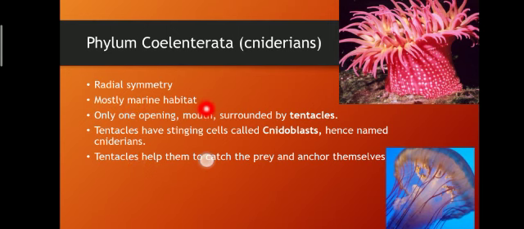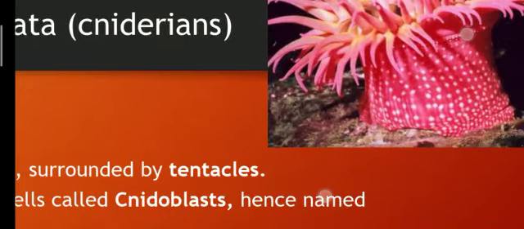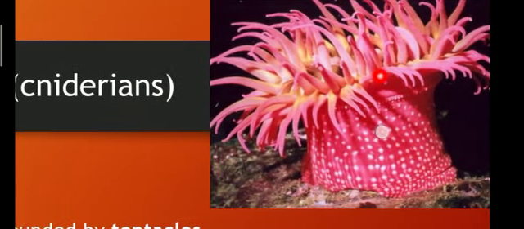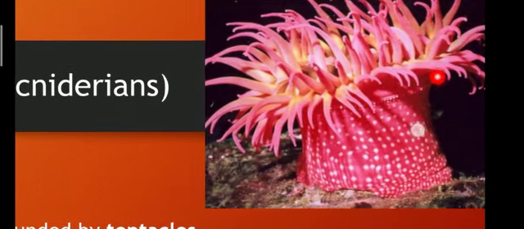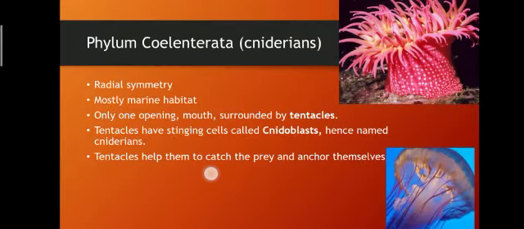Mostly they are marine habitat. They have only one opening, that is the mouth, which is surrounded by tentacles. Now if you can see here, the mouth is surrounded by thread like, finger like structures, the tentacles. Tentacles have stinging cells which are named as cnidoblasts. Hence, they are named as cnidarians.